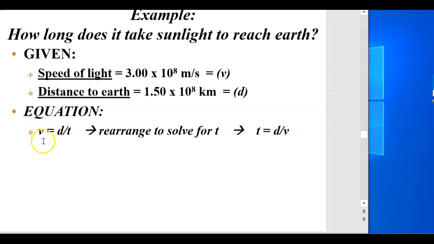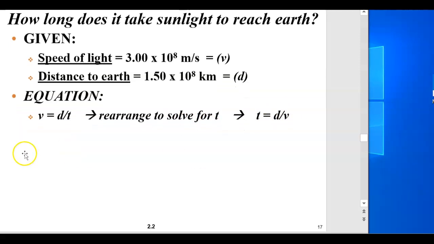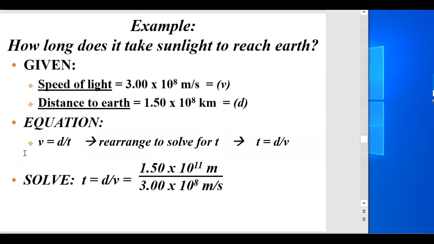So if I look at the equation, v equals d divided by t, I have to rearrange it for t equals. So t would equal distance divided by velocity. If we solve for that, we would put in the distance, 1.5 times 10 to the 8. This is in kilometers, so that would also be times 10 to the 3, and that's why you have the 11 here.